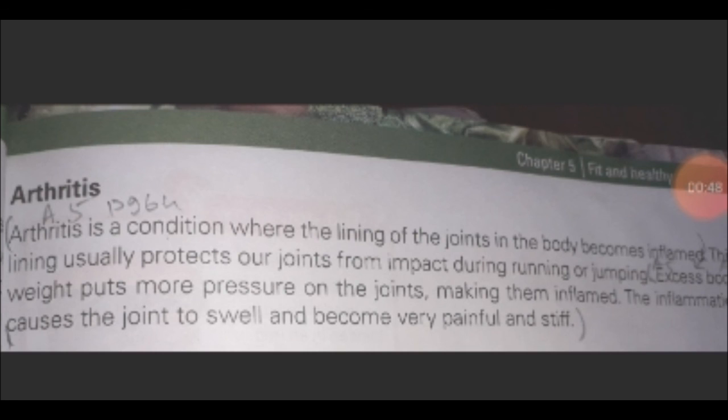This lining usually protects our joints during running or exercising. When a person is obese or heavyweight, it puts more pressure on the joints and as a result they become inflamed. This inflammation makes our joints swell, painful and stiff, meaning they are not able to move properly and the person finds it very difficult to move.